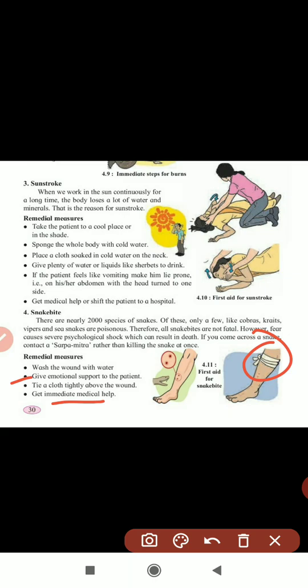You have to tie this cloth so that the poison will not spread into the other parts of the body. It is very important, and whenever a snake bite happens, you have to do this, because we don't know whether it is poisonous or non-poisonous. After that, when we go to the doctor, only then we will know whether it is poisonous or non-poisonous. So it is very important that it does not spread to other parts of the body. So you have to tie that cloth tightly above the wound. Understood, children?